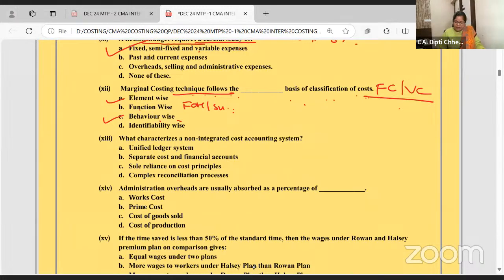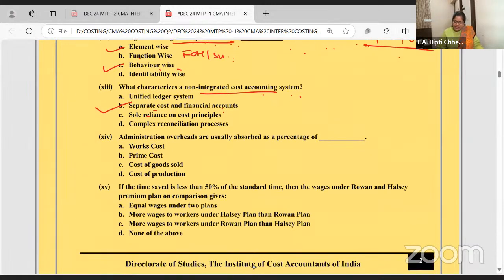What characterizes a non-integrated cost accounting system? Non-integrated means the financial and costing books are separate, and you will have to do reconciliation. So financial and cost records are separate. Administration overhead is usually absorbed as a percentage of works cost. This is covered in job costing in the overhead chapter. Administrative overhead is always taken as a percentage of works cost.